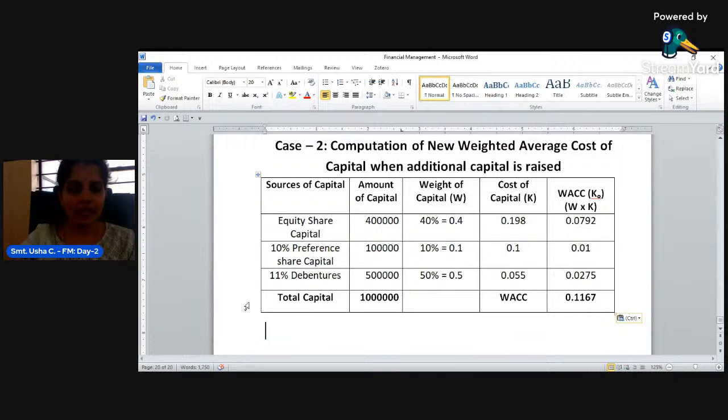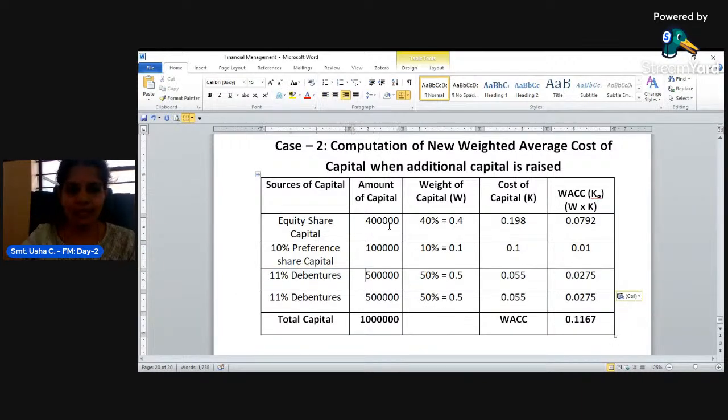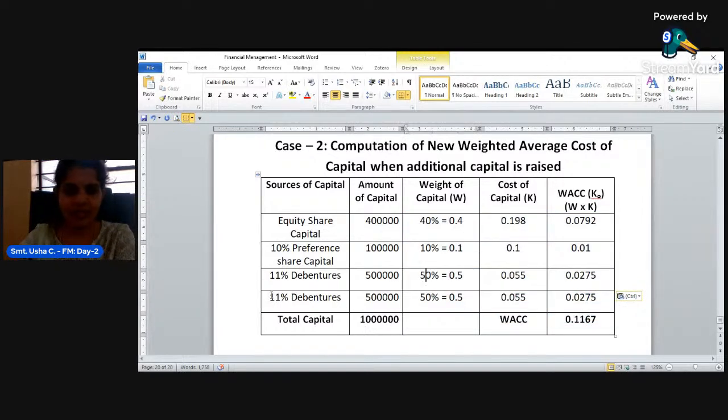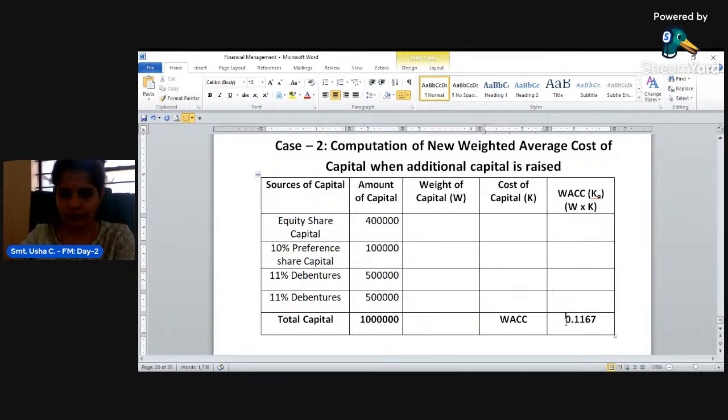So there are already 3 different sources of capital. What are they? Equity share capital, preference share capital, and 11% debenture.